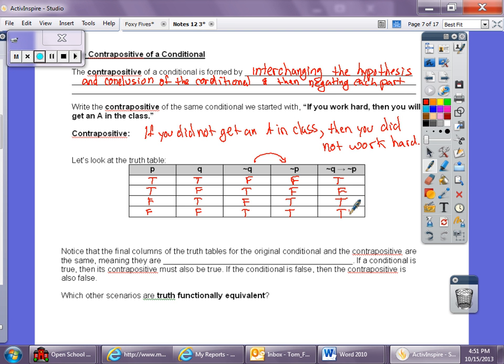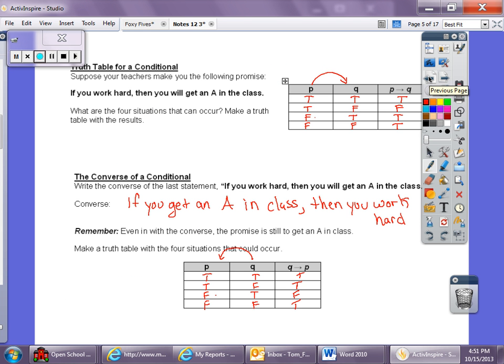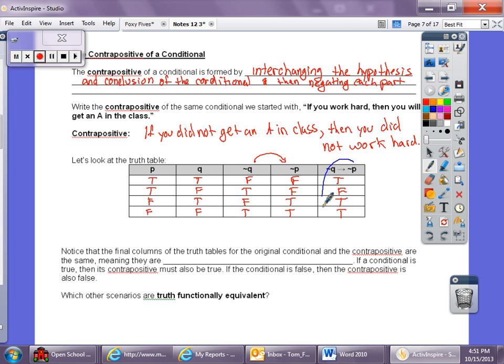So notice that the final columns of the truth tables for the original conditional, so if you go back and look at the conditional, here's our final table for the conditional. True, false, true, true. And our contrapositive, true, false, true, true, are the same.